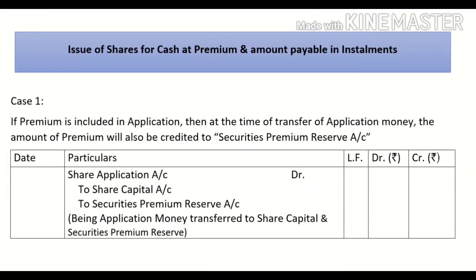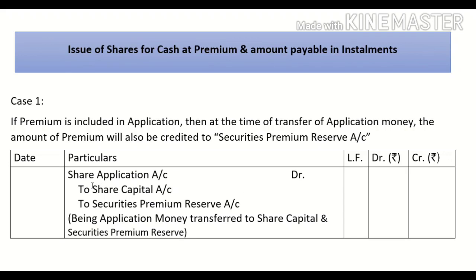Next one is issue of shares for cash at premium and amount payable in installments. Then how will you pass the entry for this premium part? So if the premium is included in application, then at the time of transfer of application money, the amount corresponding to premium, will you transfer that amount to share capital? No, as it belongs to premium. It will be transferred to securities premium reserve account, and the part related to capital will be transferred to share capital. So this entry you will pass.